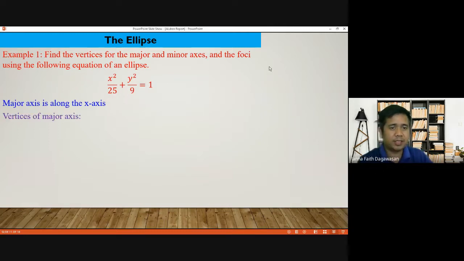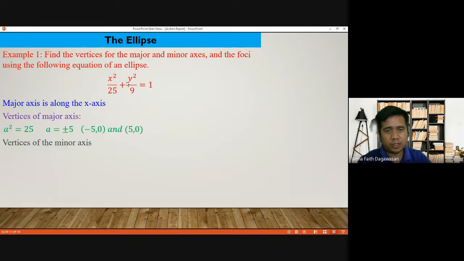Vertices of the major axis. A squared is equal to 25. Okay, that is A, because it is 25. And the square root of 25 is equal to positive, negative 5, and that is our A. The vertices of our major axis are negative 5, 0, and 5, 0.